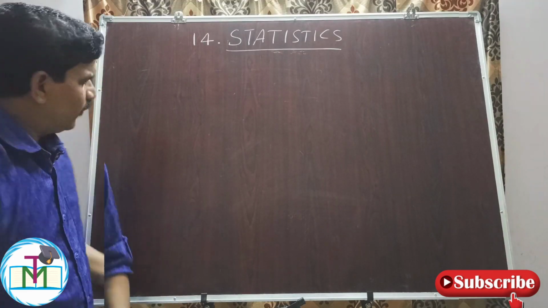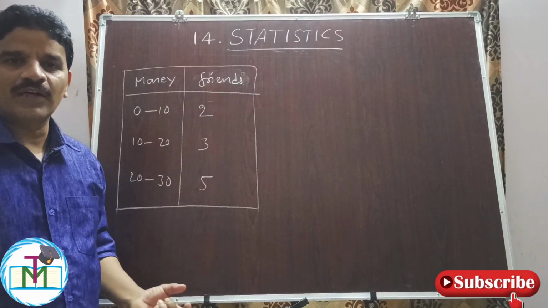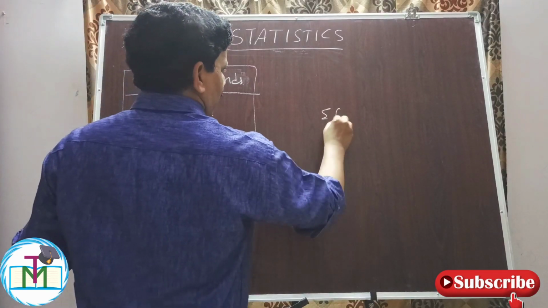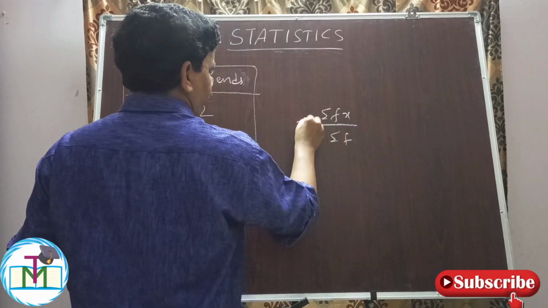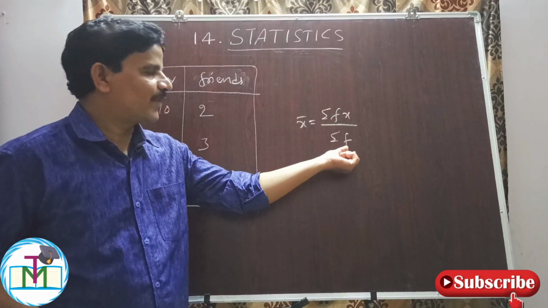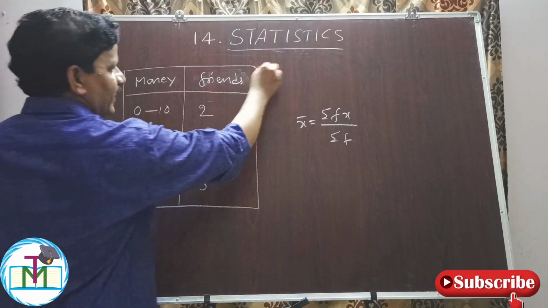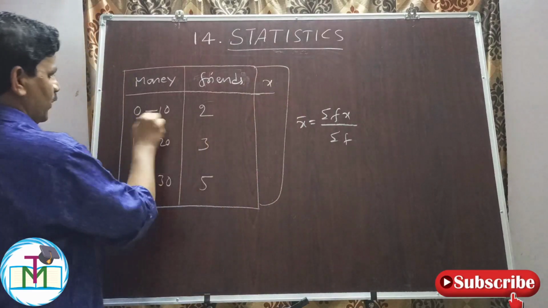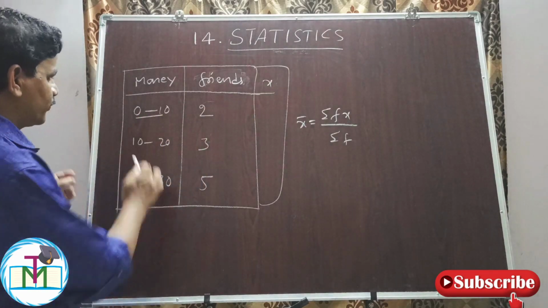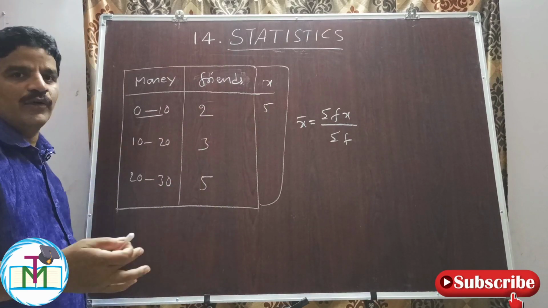Let us see one problem. This is grouped data because class intervals are given and frequency is also given. It is asked to find the mean. The formula of mean is x bar equals sigma fx by sigma f. What is x? X is the midpoint or mid value of the class interval. Here I am writing the mid value x. In between 0 and 10, what is the mid value? 5, that is, 0 plus 10 by 2, 10 by 2, 5.